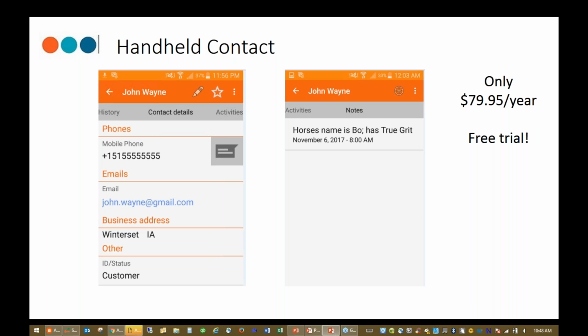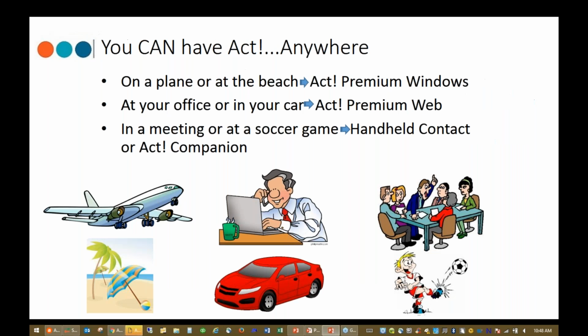When people are asking us what can we have on your smartphone or on your iPad, tablet, we really recommend that. You can also do a free trial, and that's something that Joyce and I can help you set up as well. So let us know if you're interested in that, something you want to test out. You can get a 14-day trial and see if this is going to be something for your sales team or for yourself individually that you want to take a look at.